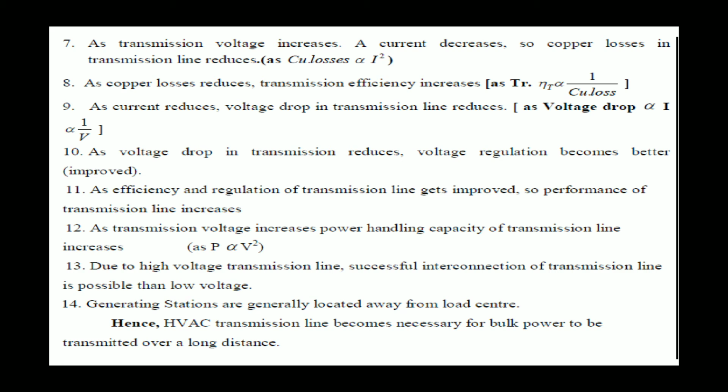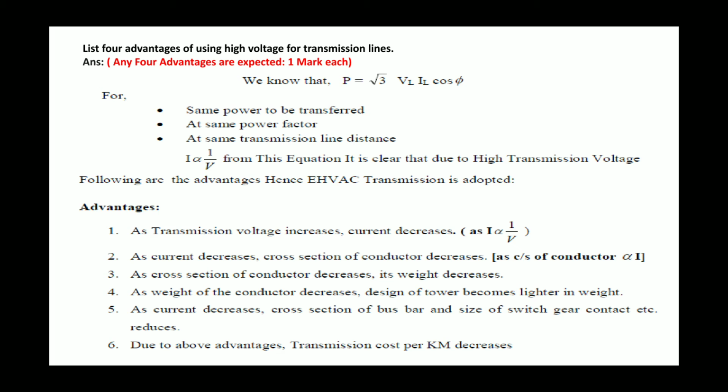As transmission voltage increases, power handling capacity of transmission line increases, because the power is directly proportional to voltage square. Due to high voltage, successful interconnection of transmission lines is possible compared to low voltage. Generating stations are generally located away from the load center. Hence, a high voltage AC transmission line becomes necessary for bulk power to be transmitted over a long distance. These are the advantages of using high voltage for transmission line. At the time of transmission, why we increase the voltage? This is the answer of the question.